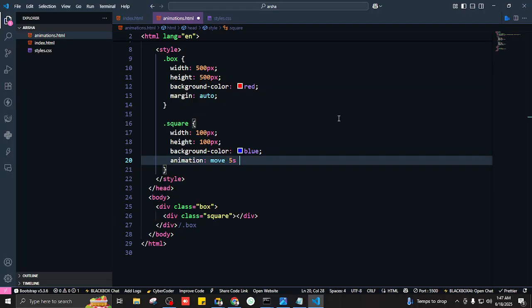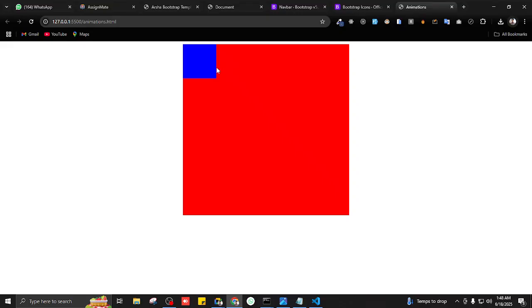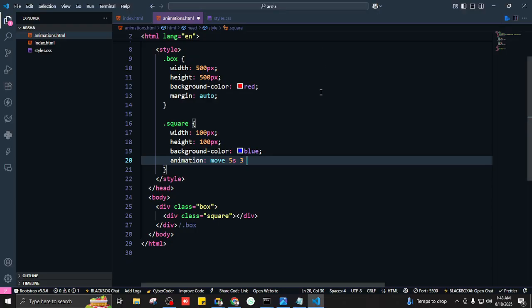The third thing it takes is the iteration count: how many times do you want your animation to repeat? At the moment we'll say 3. It would mean that we want our animation to run 3 times, so the box moves left to right, then again left to right, then again left to right. The fourth thing it takes is Bezier curve.